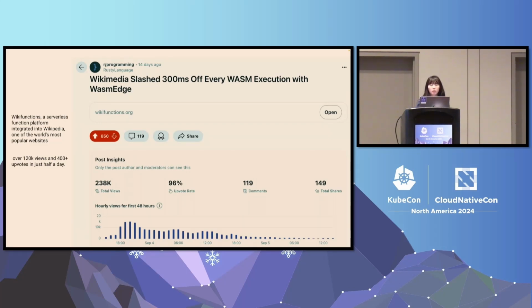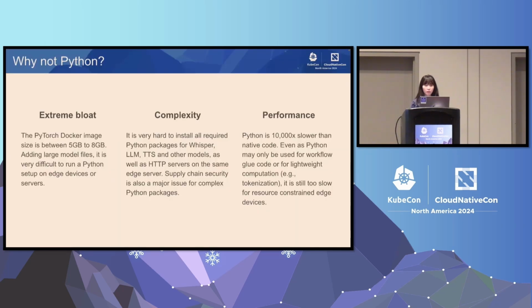So this is kind of recent news. Wikipedia posted on their blog saying that it slashed a lot of milliseconds of its Wasm execution with WasmEdge. That's used on Wiki Functions, a serverless function platform integrated into Wikipedia, one of the most popular websites worldwide. And these posts have got over 120 views and 400 plus upvotes in just half a day.